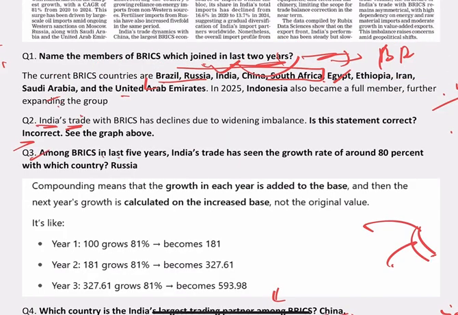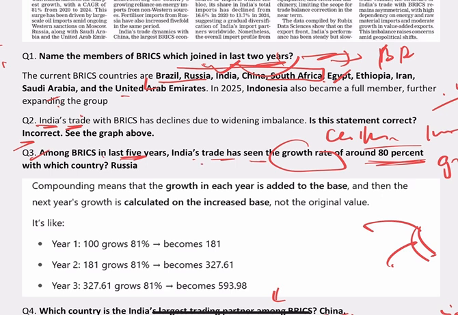Now the next statement is a simple factual statement. Among the BRICS, in the last 5 years, India's trade has seen a growth rate of around 80%. They are not asking you about the largest trade with any country; they are asking you about the growth rate. With whom has the highest growth happened? If I give you an example, China, Russia, or any other country, which can be the right answer? Think about it: the correct answer will be Russia.